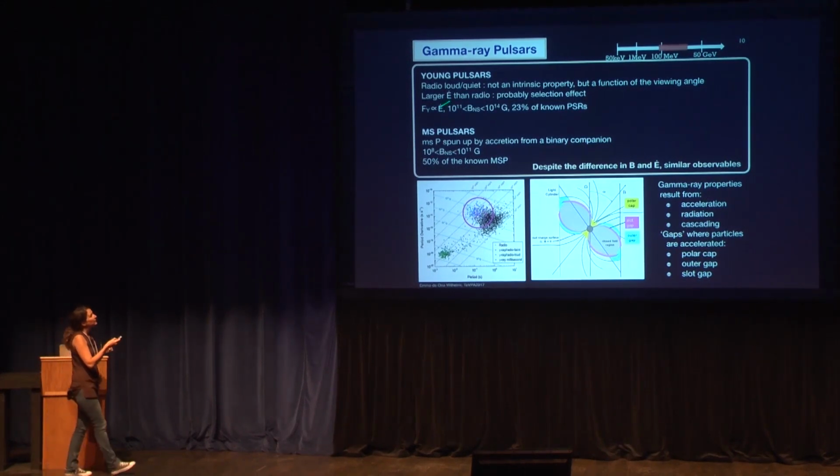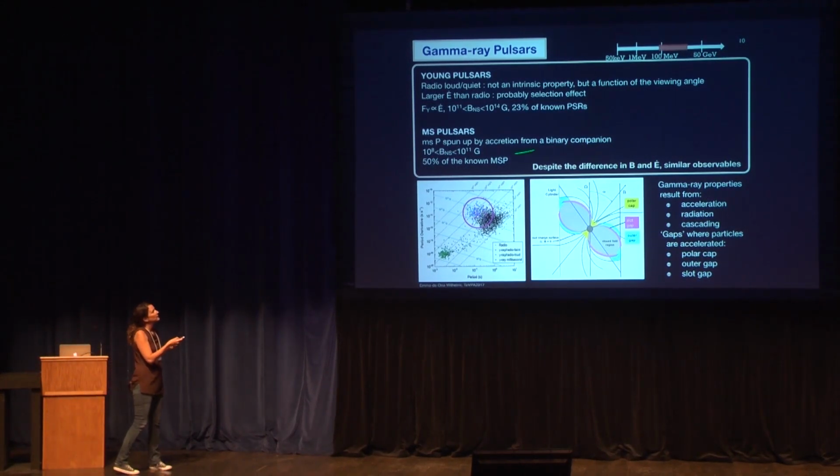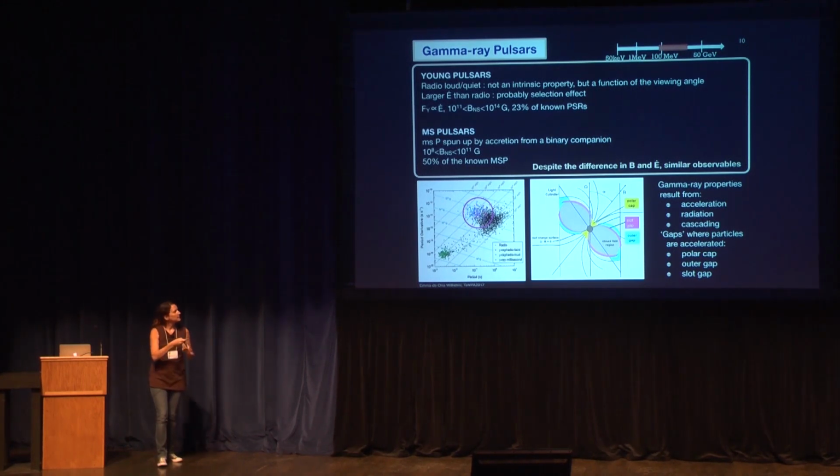The magnetic field is of the order of 10^11 to 10^14 G, and we see more or less 23% of the known pulsars. On the other side of the diagram, you have these pulsars. They spin down, and then they're going to die unless there is a companion. The companion is accreting matter onto the pulsar and letting it spin up faster, and they end up around here.